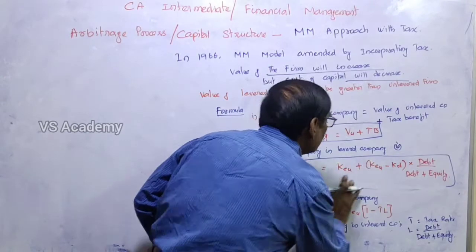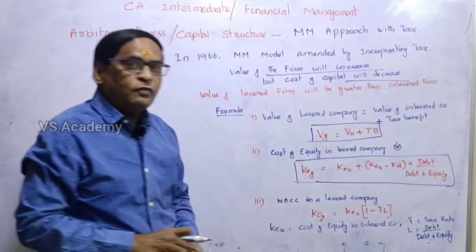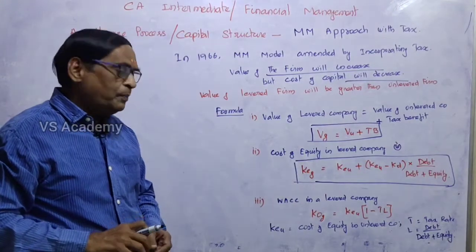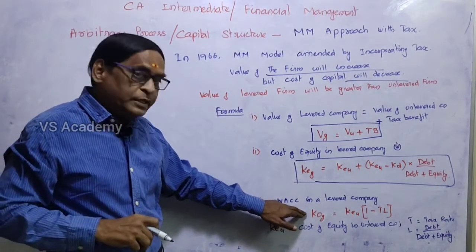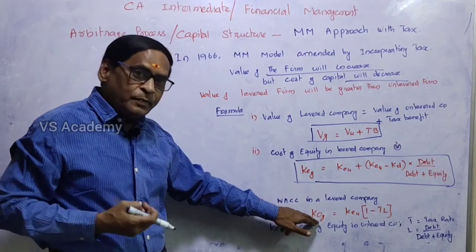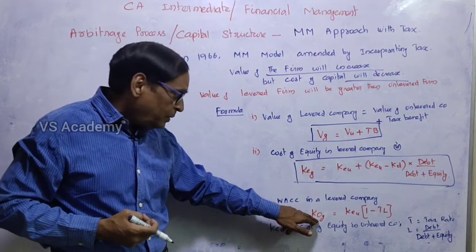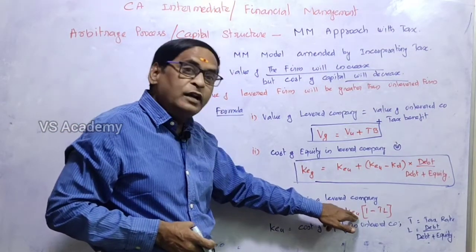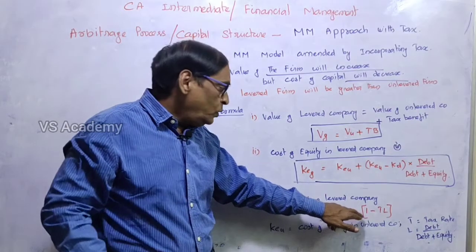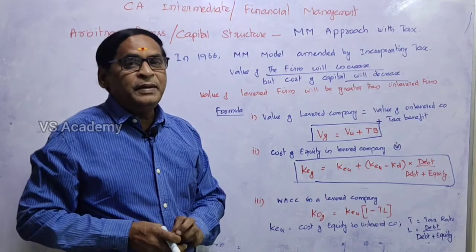And then the weighted average cost of capital. The weighted average cost of capital in a levered company, that means the cost of capital KO, G means the levered company. So the cost of capital of the levered company is equal to the cost of capital in the unlevered company into 1 minus TL. Here T means tax rate,